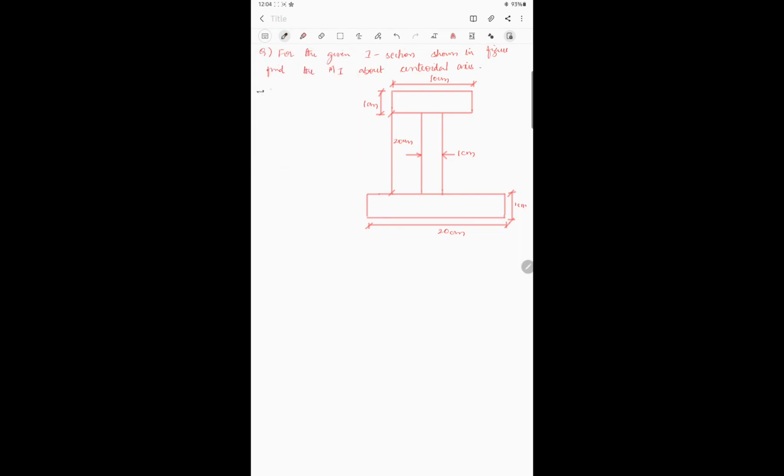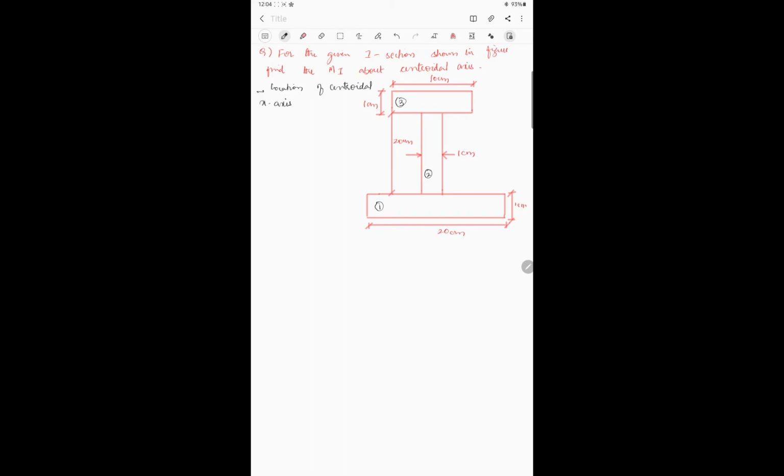So first I will write here location of centroidal x-axis. Okay, so to locate that, first we have to divide this into three parts, 1, 2 and 3.